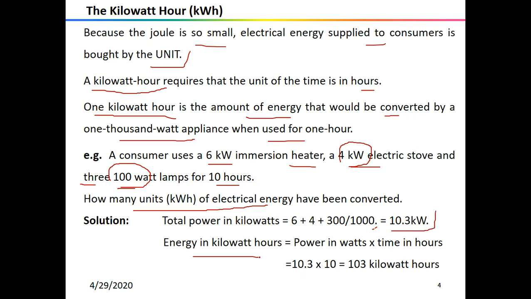Now, energy in kilowatt hours. They use it for 10 hours, so I will multiply this with the value 10. So the total 103 kilowatt hours will be consumed by all these three appliances. So this is the meaning of this.